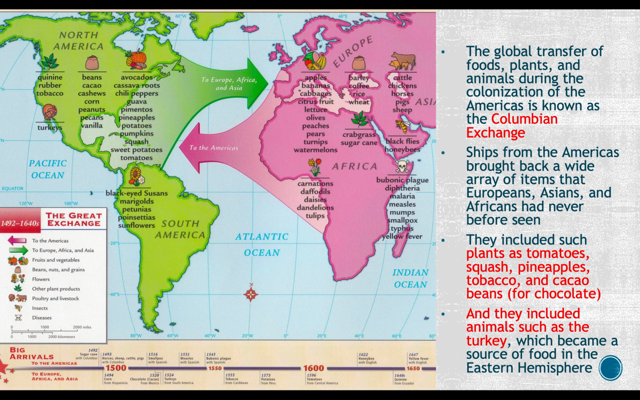And here's another map. You can see what's coming from North America and going into Europe and Africa, and what's coming from Africa into North America and South America. And this is the Columbian Exchange.